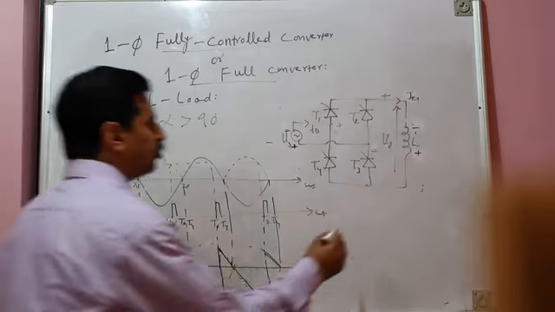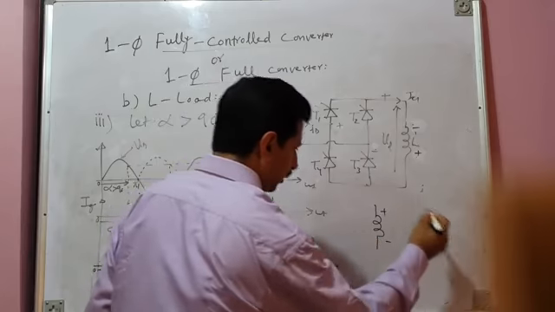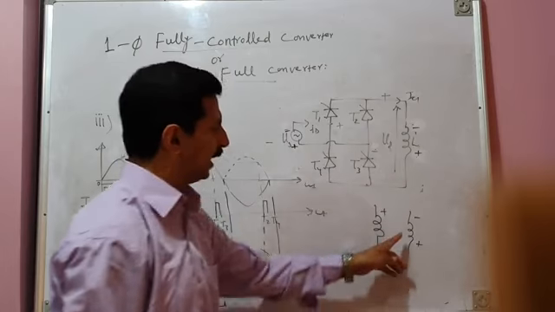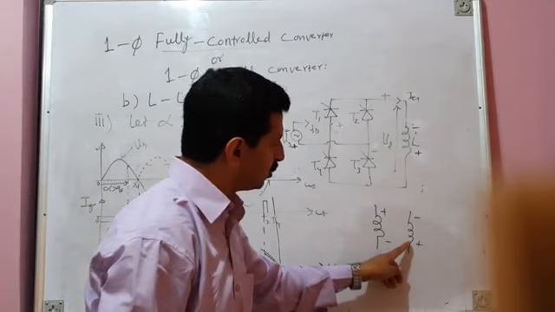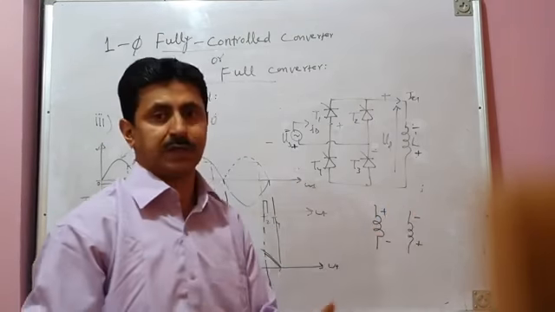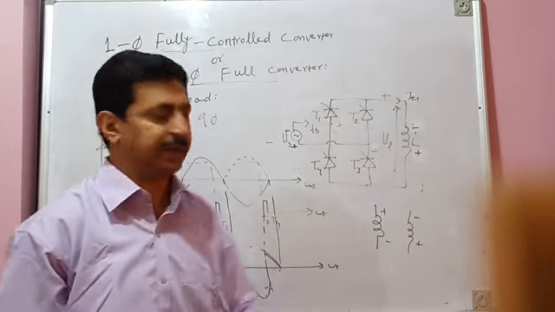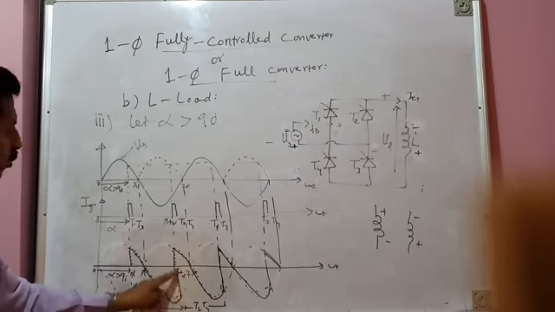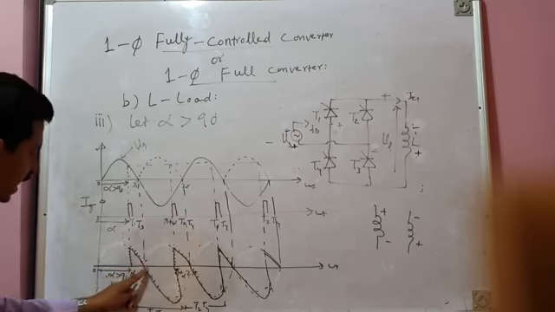The answer is no. When an inductor stores energy, during some period it has to release the energy, and as per the law of conservation of energy, the energy released by the inductor should be exactly equal to the energy stored by it, because it is not an active load. It does not have energy of its own. Whatever energy it releases is equal to the energy stored by it. But for alpha greater than 90 degrees, it shows that the negative volt-second area is much larger than the positive volt-second area. That means energy stored is less than energy released.